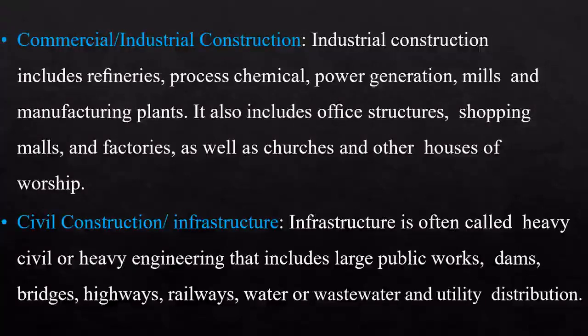Here the infrastructure is often called heavy civil or heavy engineering. These are large, giant structures that include large public works, dams, bridges, highways, railways, water or wastewater and utility distribution. So in general, the construction sectors are classified into three: residential, non-residential and civil construction or infrastructure.